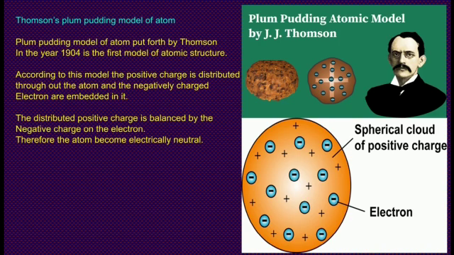According to this model, the positive charge is distributed throughout the atom and the negatively charged electrons are embedded in it. The distributed positive charge is balanced by the negative charge on the electron. Therefore, the atom becomes electrically neutral.